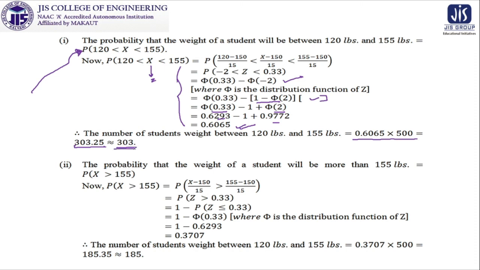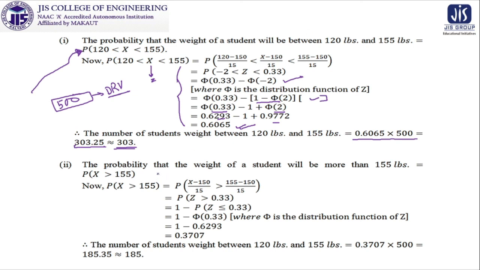The important observation is that whenever you see that there are 500 students, you may think it is a discrete random variable, but this problem is not of a discrete random variable. It is given as a continuous one because weight is the concern, not the number of students. Weight is the concern because it can take any value, so it is a continuous random variable.